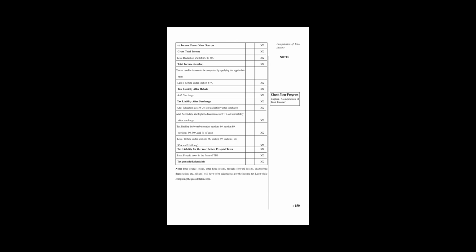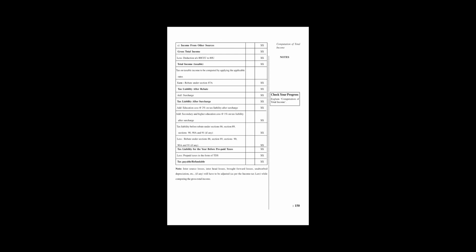After that, we less the rebate, and after deducting the rebate we have the tax liability after rebate. After that, we add the surcharge, which is mentioned by the government authority, up to a percentage. The surcharge percentage we can add. After that, we get the total liability after surcharge.